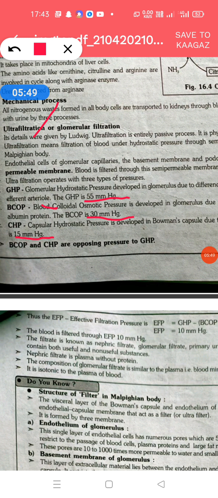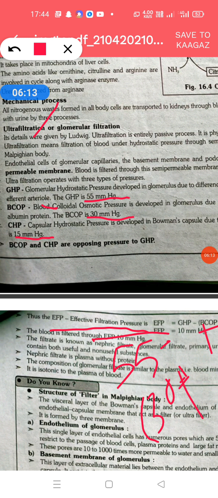So in this way the effective filtration pressure can be calculated as glomerular hydrostatic pressure minus blood capsular osmotic pressure plus capsular hydrostatic pressure. Glomerular hydrostatic pressure is about 55 mmHg, minus the pressure of fluid in Bowman's capsule, 30 mmHg, plus capsular pressure, 15 mmHg. So 30 plus 15 is 45 mmHg, and 55 minus 45 is equal to 10 mmHg.